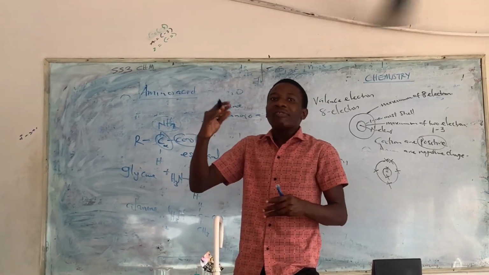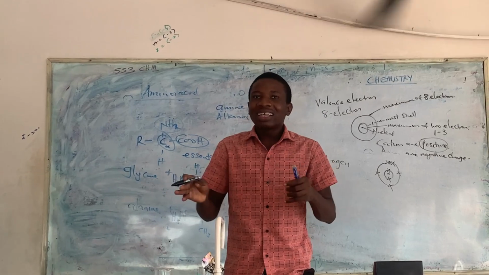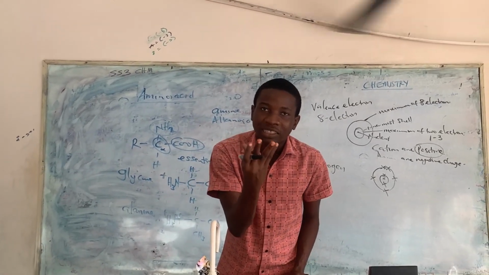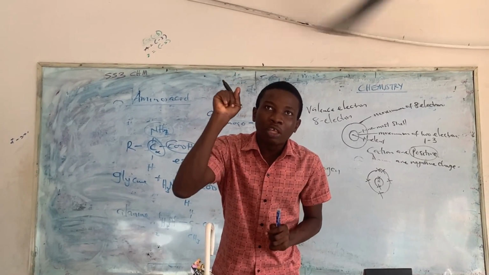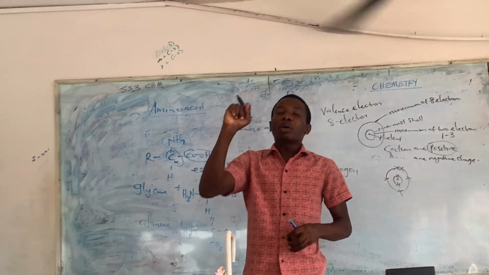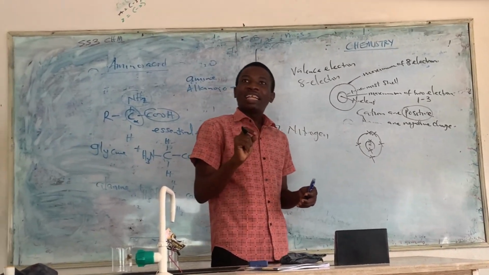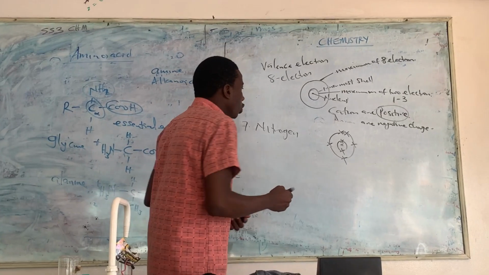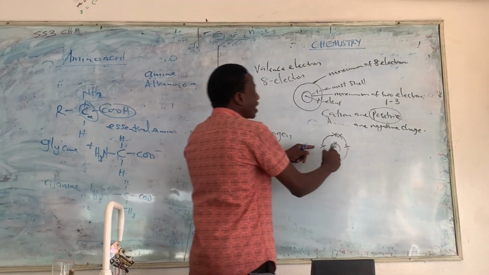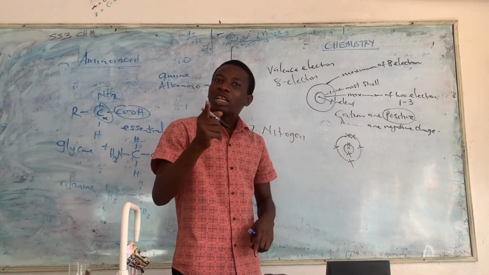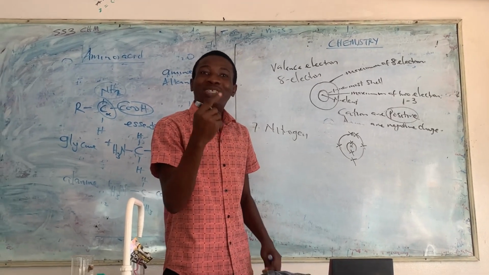That is, if they contain 5 to 7, they can't give it out again because they are almost complete. So they'll be looking for someone to give them. So if they are looking for someone to give them, that means they are negative. Negative means what? They are deficient. So nitrogen needs only 3 to complete. That means it will be negative.